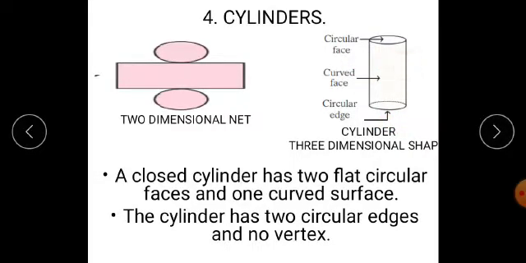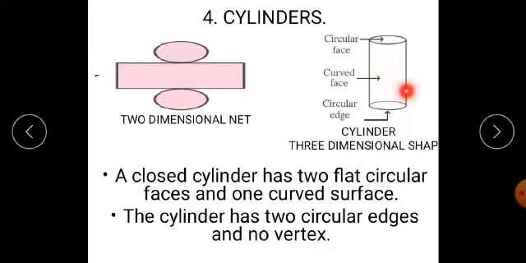Why curved surface? If you want to move your fingers on this face, you have to curl your fingers for moving smoothly on this surface, and therefore this surface is called a curved surface. The cylinder has two circular edges, the topmost circular edge and the circular edge which is at the bottom. Therefore, a closed cylinder has two flat circular faces and one curved surface. The cylinder has two circular edges and no vertex.